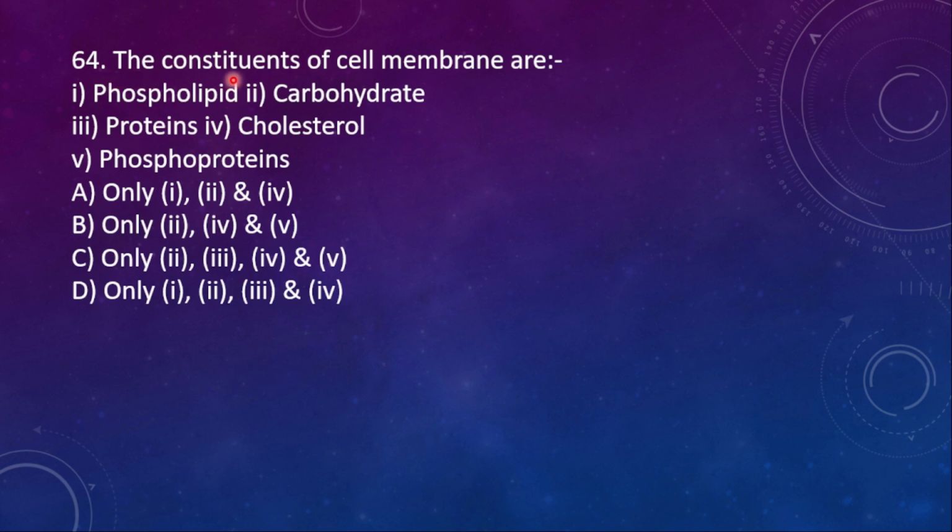64. The constituents of cell membrane are phospholipids, carbohydrates, proteins, cholesterol and phosphoproteins. Among them, which are constituents of the cell membrane? Phospholipids, correct, carbohydrates, correct, proteins, correct, cholesterol is also correct, but not the phosphoproteins.